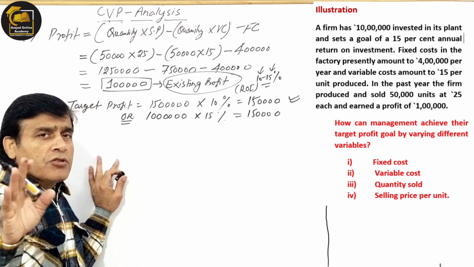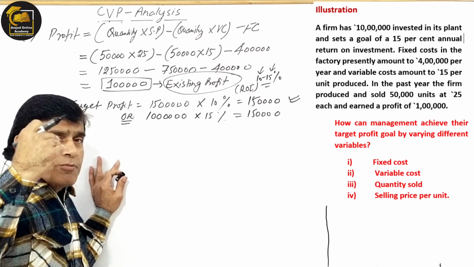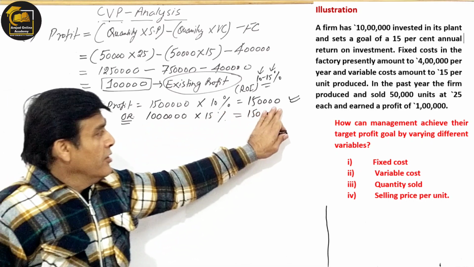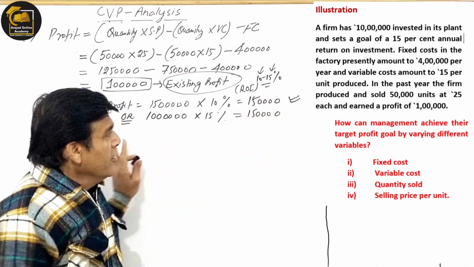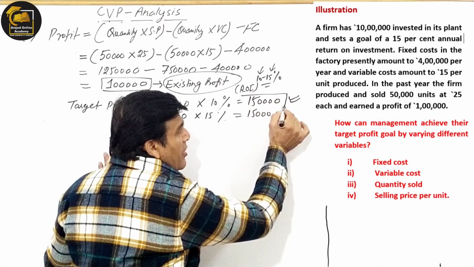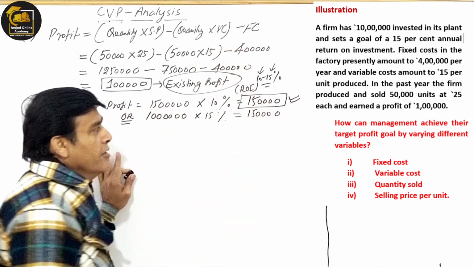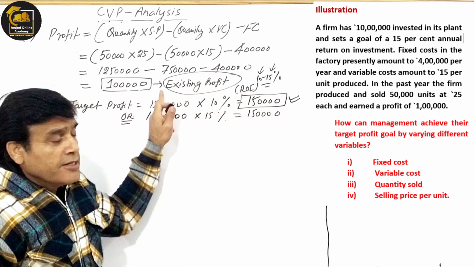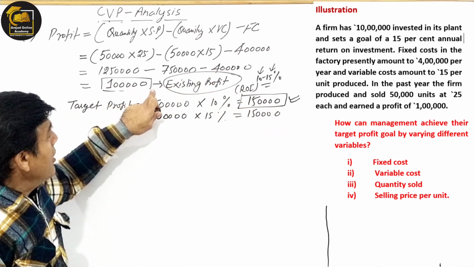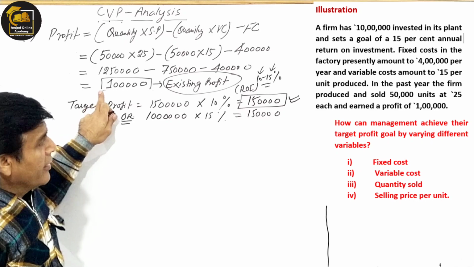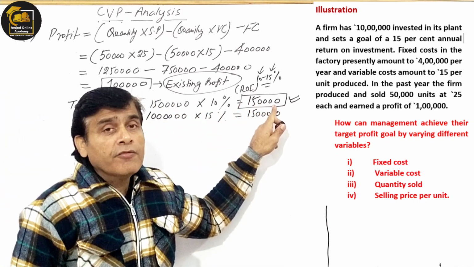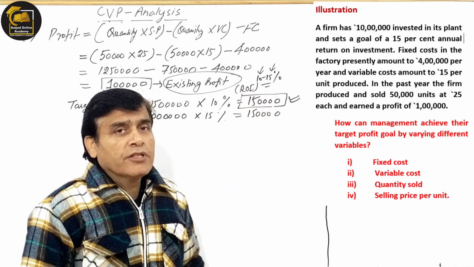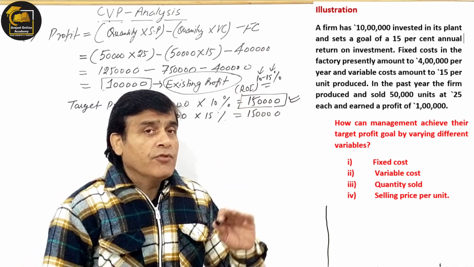In the question, amount of the cost of investment may be given anything, rate of investment may be given, but that will be your target profit. The concept is that whatever you will calculate. So now we have calculated, our target profit is coming 1,50,000 and existing profit. Now compare this target profit with the existing profit. आपका existing profit तो आ रहा है 1 lakh. You have set the goal of earning 1,50,000. Your ROI was 1,50,000 कि आपको इतना पैसा मिलना चाहिए था, but you have not achieved.